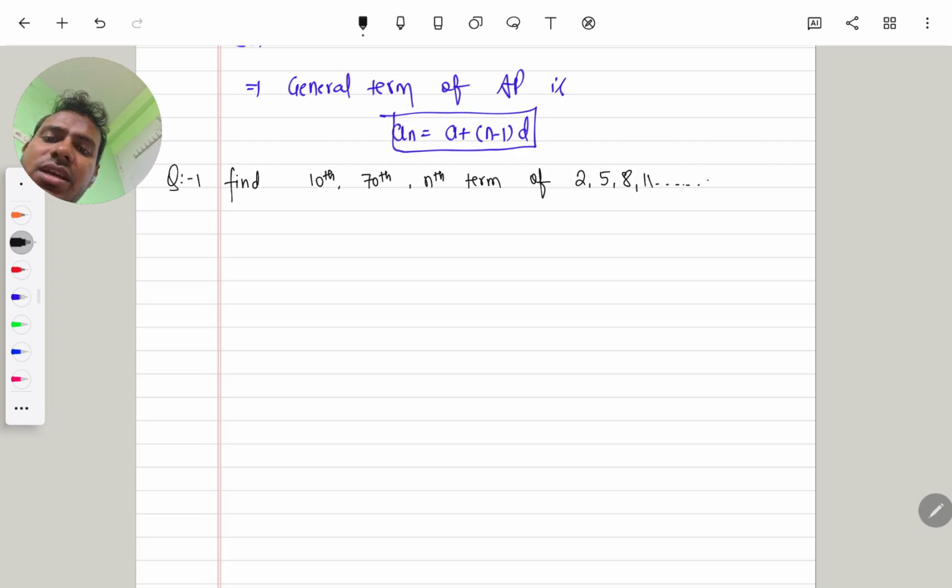We have an AP 2, 5, 8, 11 and we need to find the 10th, 70th and nth term of the series. How can we do it? First of all, we write the first term of the series, which is 2. The common difference is 5 minus 2, which is 3.